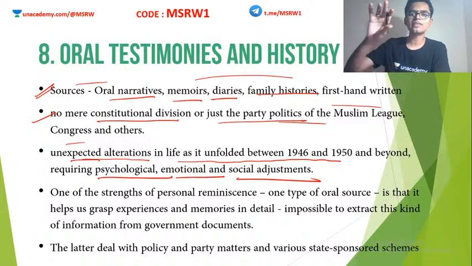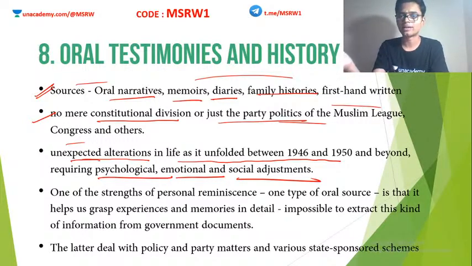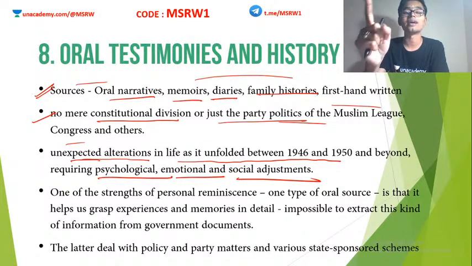It will give us information and data about what happened. We can simply look at a particular piece of paper and say, okay, 3 lakh people died that day, 4 lakh people died this day, fine. That is mere data, mere numbers. But when you rely on oral traditions, it is not anymore mere numbers. Even if one person dies, it has a lot to do with psychology, emotion, and society.